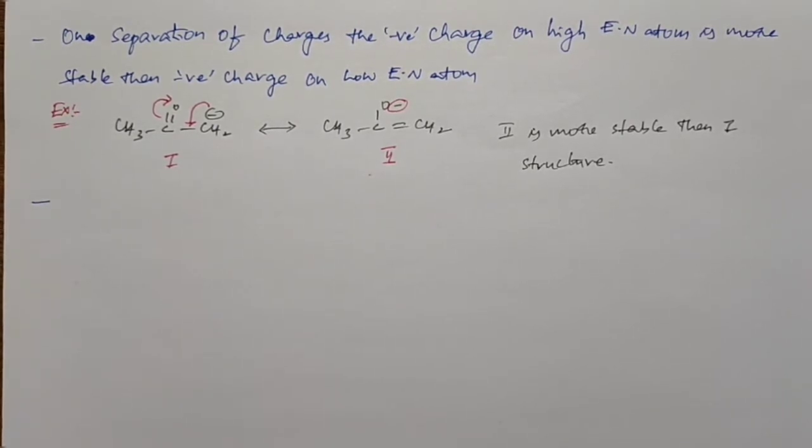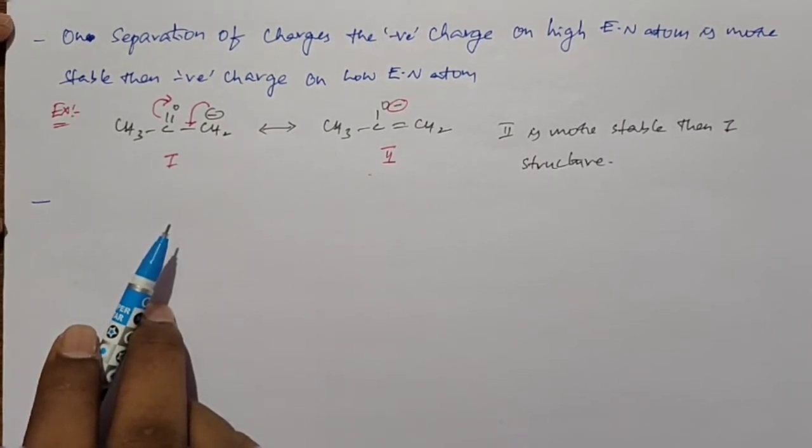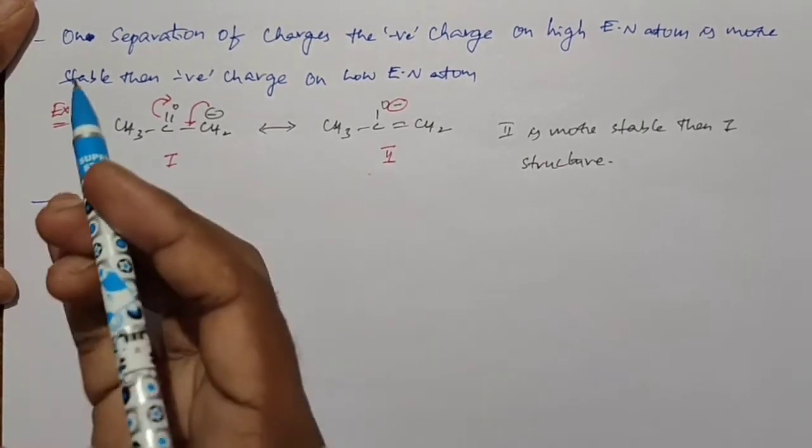So what is rule number 4? On separation of charges, the negative charge on a highly electronegative atom is more stable than a negative charge on a low electronegative atom. Rule number 5 is: on separation of charges, the positive charge on a highly electronegative atom is less stable than a positive charge on a low electronegative atom.